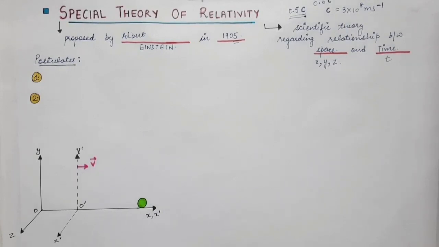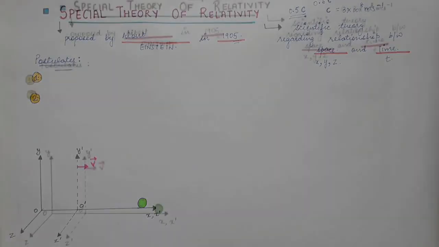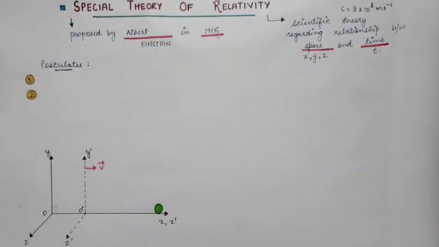Now the special theory of relativity has two postulates. The first postulate is that all the laws of physics have the same form in all inertial frames of reference. You already know what an inertial frame of reference is: it is a frame of reference which is moving with a uniform velocity with respect to another frame. Only then we call it an inertial frame of reference.